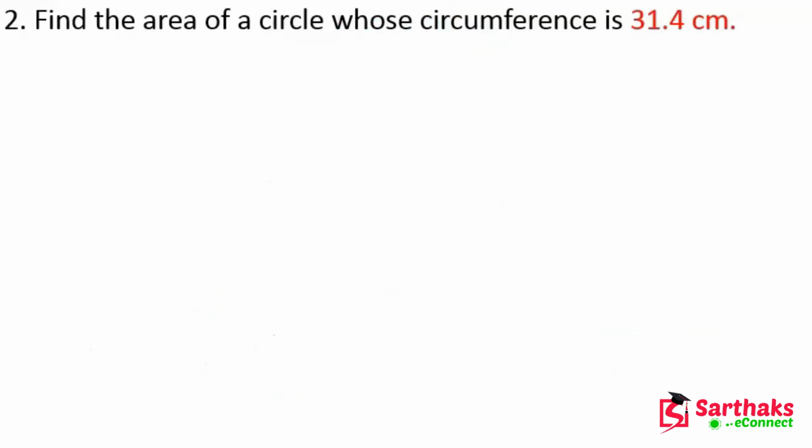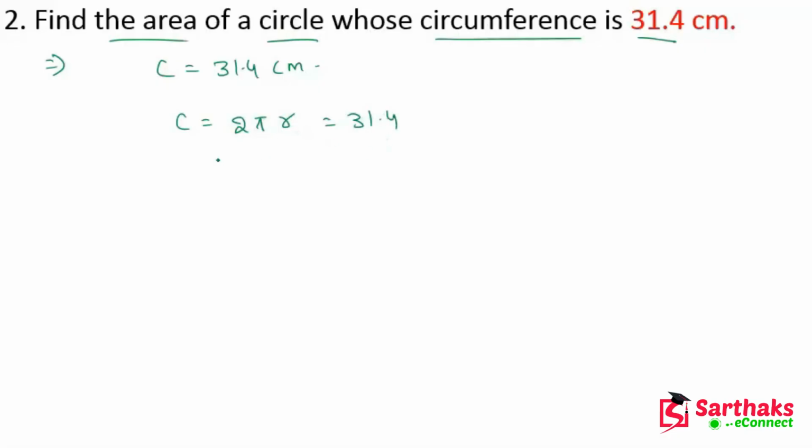The next question is find the area of a circle whose circumference is 31.4 centimeter. So we have circumference c is 31.4 centimeter, and we know that c is equal to 2 pi r, which is equal to 31.4. From this we can easily find the radius of the circle. So r is equal to 31.4 upon 2 into pi, and we know that pi is 3.14.